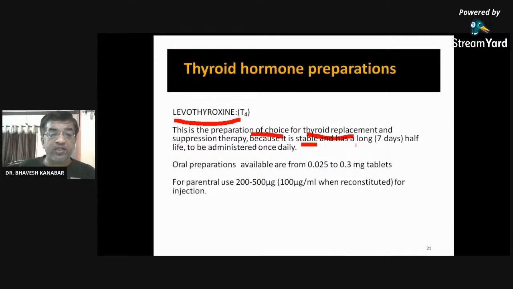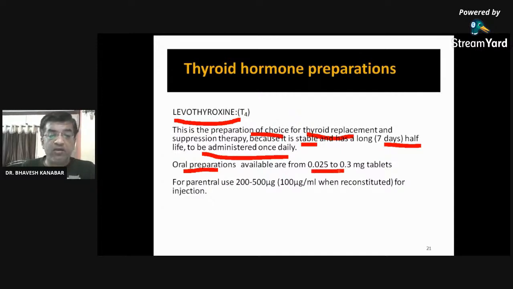So it is stable and it has a long half-life. It is administered once daily. Remember this, levothyroxine is administered once daily. Oral preparations are available, and these drugs are not available in the form of strips. It is available in the form of a bottle, an amber color bottle. Thyroxine is to be protected from the sunlight.